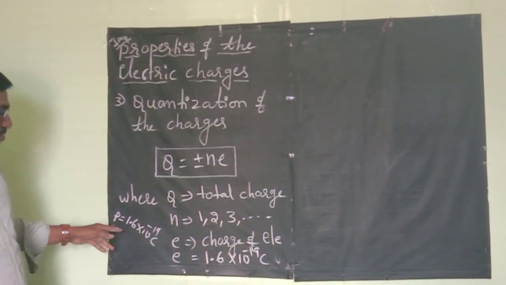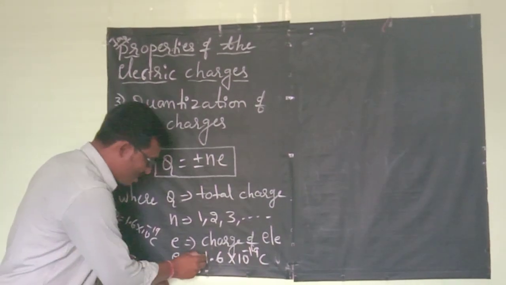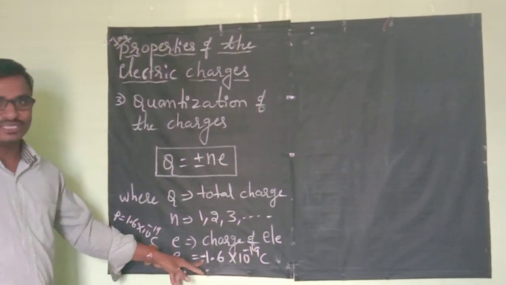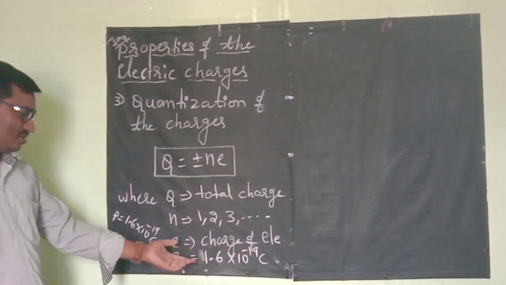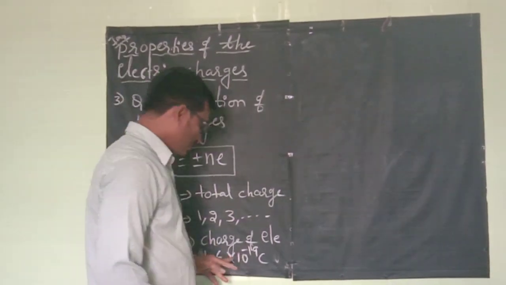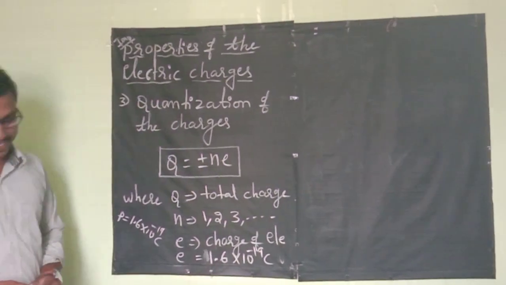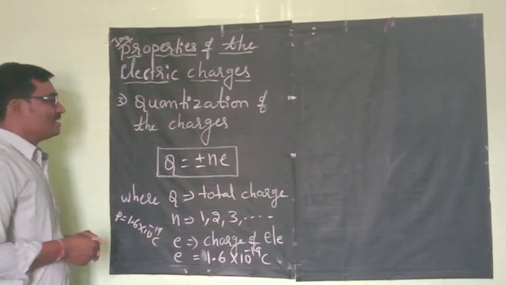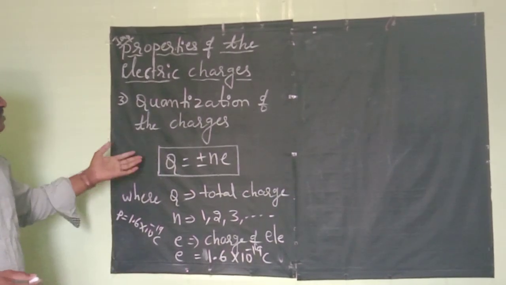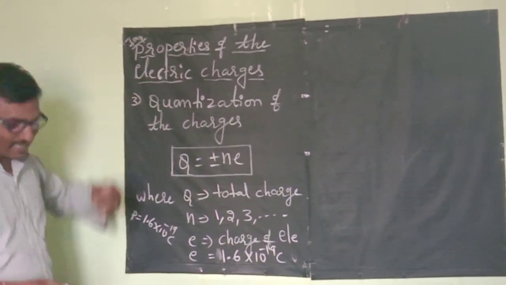This is the charge of the proton, but the charge of the electron we have to represent as negative. In terms of magnitude, you can take E is equal to 1.6 into 10 to the power minus 19 coulomb. This is the quantization of charge. Now we can see how they can ask problems on quantization of charge.